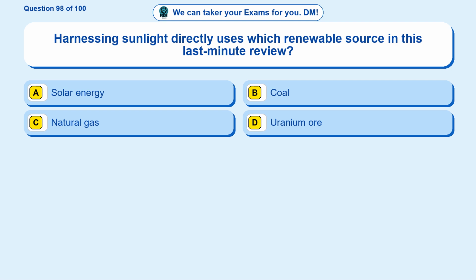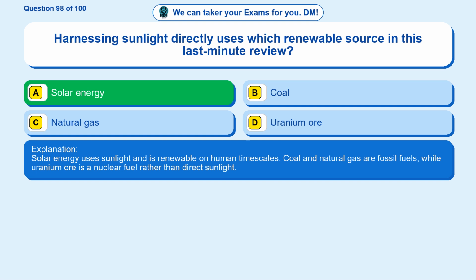Question 98. Harnessing sunlight directly uses which renewable source in this last-minute review? Option A, solar energy. Option B, coal. Option C, natural gas. Option D, uranium ore. The correct answer is option A. Solar energy. Solar energy uses sunlight and is renewable on human time scales. Coal and natural gas are fossil fuels, while uranium ore is a nuclear fuel rather than direct sunlight.